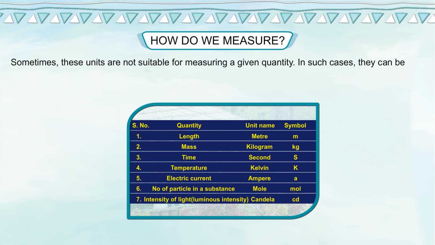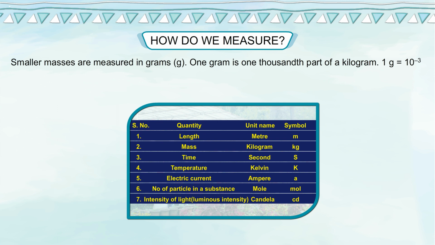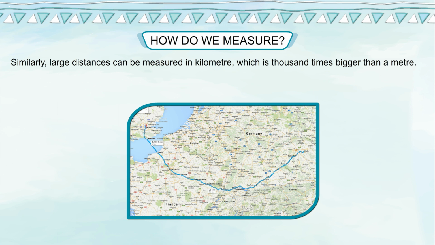Sometimes these units are not suitable for measuring a given quantity. In such cases, they can be made bigger or smaller by multiplying or dividing by factors of 10. For example, smaller masses are measured in grams, g. 1 gram is 1,000th part of a kilogram. 1 g is equal to 10 raised to the power minus 3 kg.